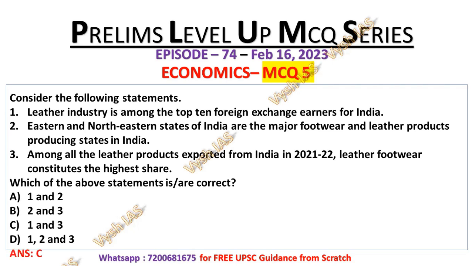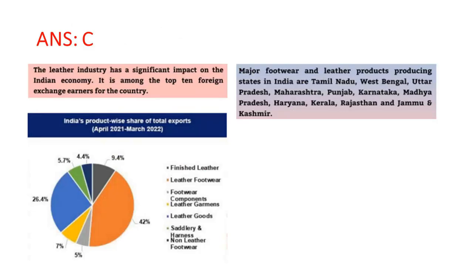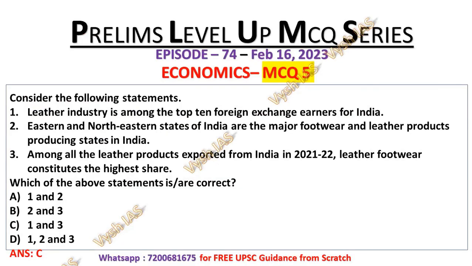So its correct answer will be option C, which means that statement number 1 and statement number 3 are the correct statements. Now let's look at the explanation. The box which is pink in color is for statement number 1. The leather industry has a significant impact on the Indian economy. It is among the top 10 foreign exchange earners for the country. So statement number 1 is correct. That is, the leather industry is among the top 10 foreign exchange earners for India.